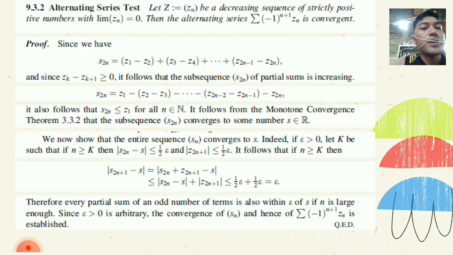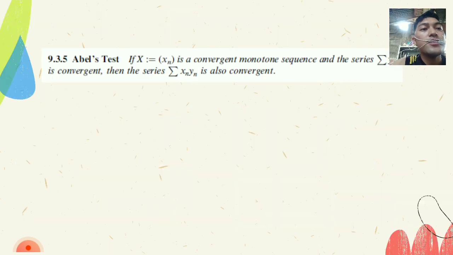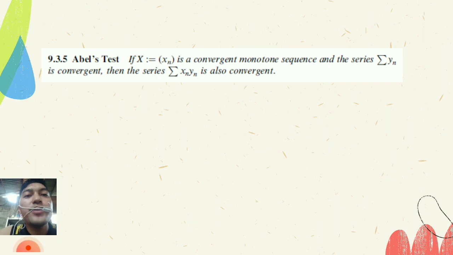And we have 9.3.5 Abel's Test. If X equals (x sub n) is a convergent monotone sequence and the series sigma y sub n is convergent, then the series sigma x sub n y sub n is also convergent.